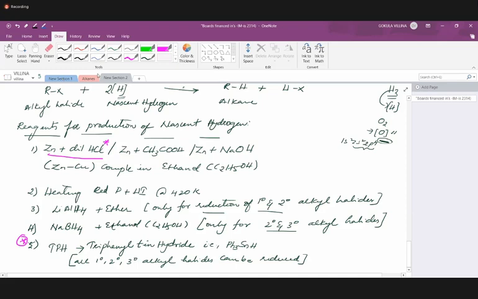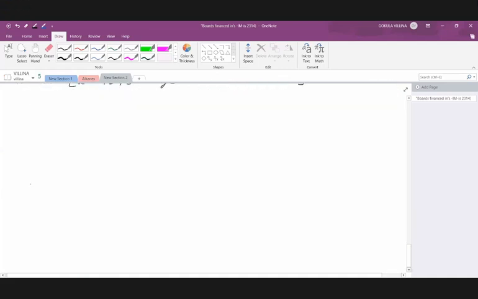Okay, so I hope you are noting them all. We will try to write the reactions involving each of the reagents, one by one. For lithium aluminum hydride, we will write why tertiary halides cannot be reduced, and then we will move on to the next part. Okay, so let's start one by one.